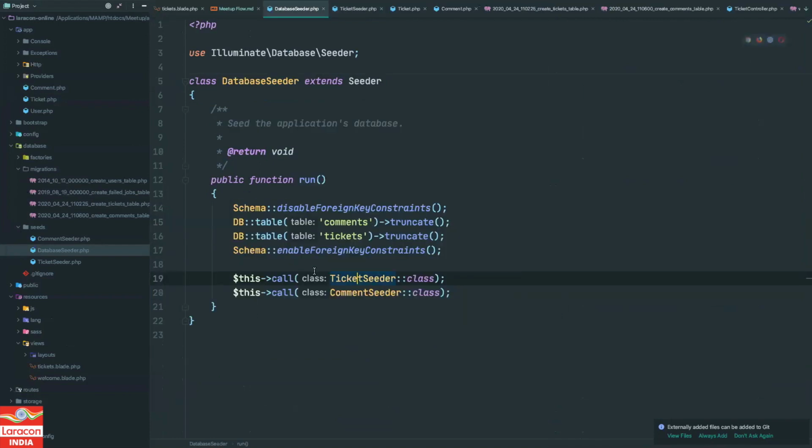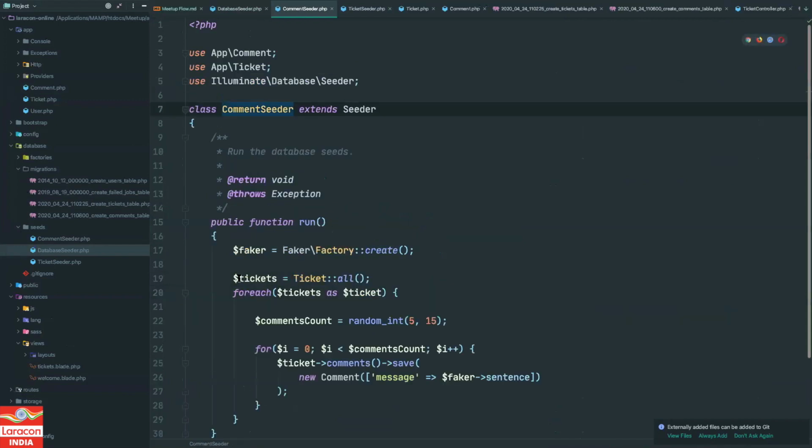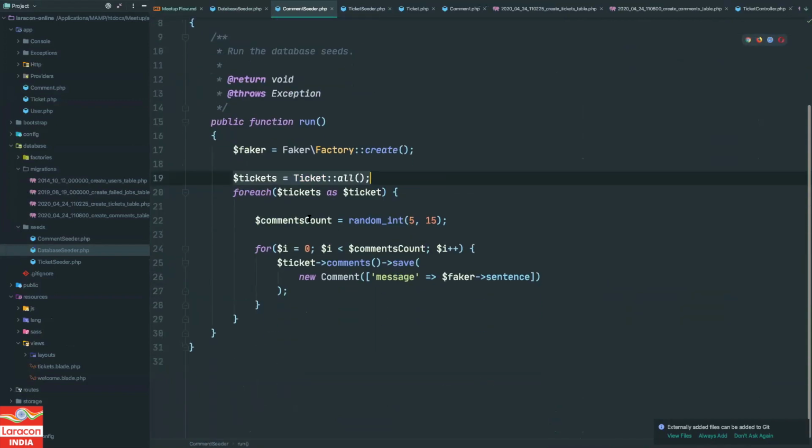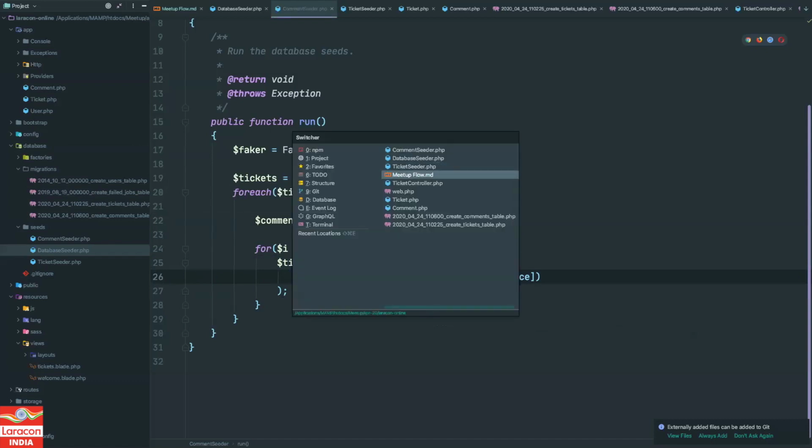Then in the comment seeder, for all the tickets, we create a random number of comments between 5 and 15. So every ticket will have at least 5 and a maximum of 15 comments. We are storing comments using relationships, like ticket comments save, and we are passing the message, right? So pretty good.